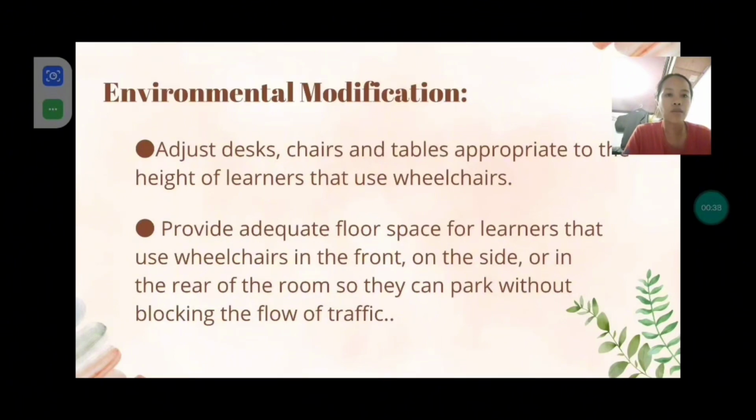Then provide adequate floor space for learners that use wheelchairs in the front, on the side, or in the rear of the room so they can park without blocking the flow of traffic. So meaning they should have their own area wherein they could freely park without blocking the flow of traffic.